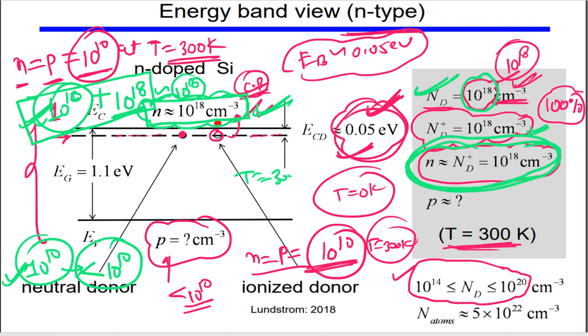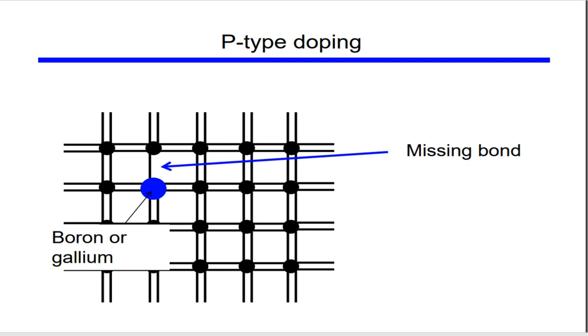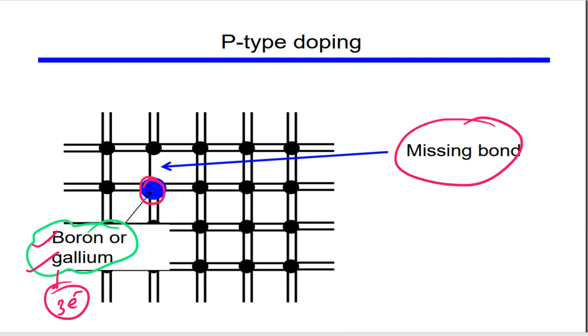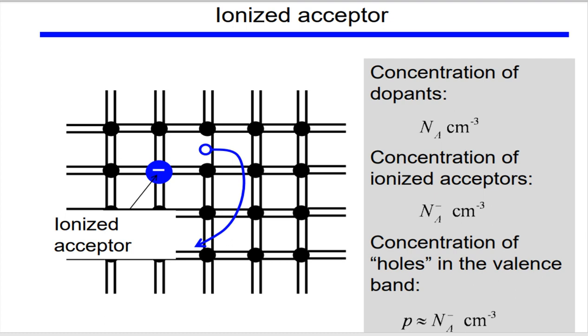Okay, that is fine. Now let's talk about p-type doping. This is a similar concept, so now we will go quickly. When you bring in atoms from the third column, boron and gallium, they have 3 valence electrons. So instead of 4 electrons it has only 3, so there will be one missing bond, because it has one less electron compared to the 4 valence electrons in silicon. So now it will create a hole instead of an electron.